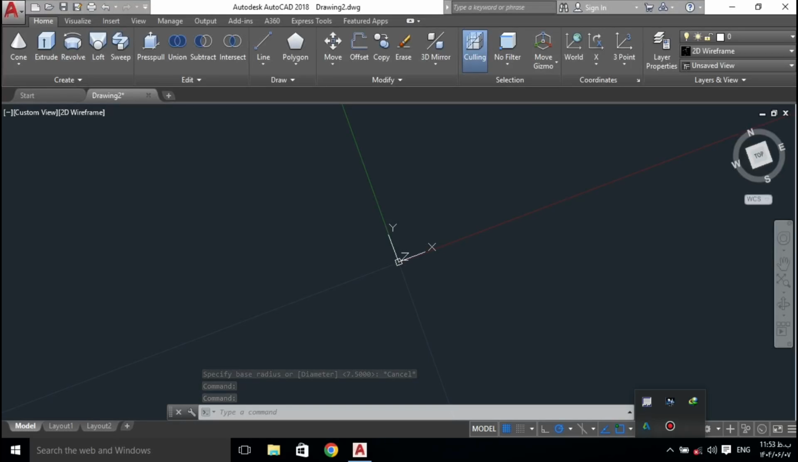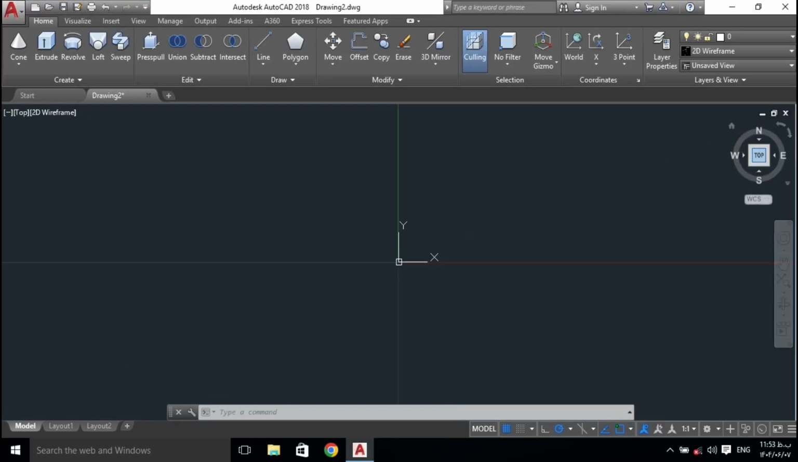Hello and welcome. In today's session, we will learn how to create a 3D design in AutoCAD and prepare it for 3D printing.